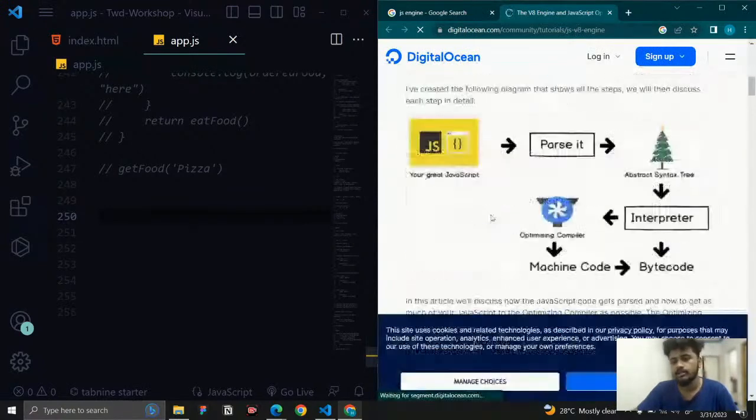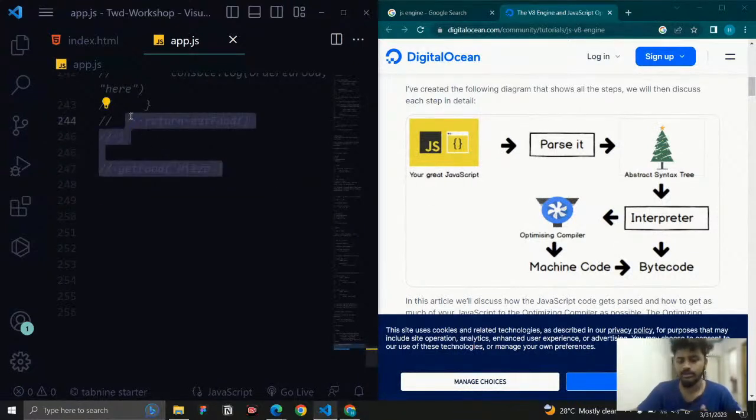So this diagram, I have a clear picture of it. So what does that mean? Once we write our code, what will happen? The JavaScript engine is going to convert our code. How it is going to convert, you can see this process, right? This process happens inside the JavaScript engine.